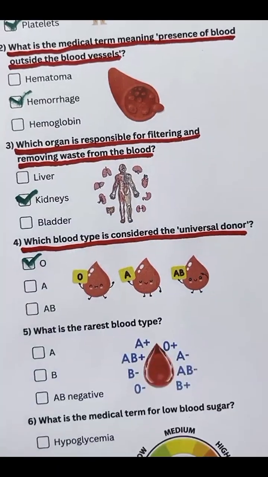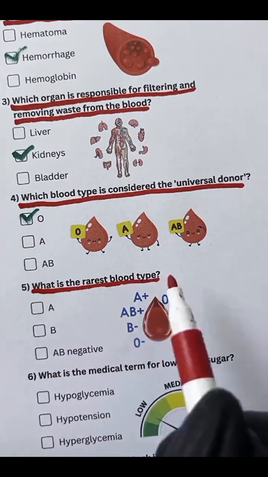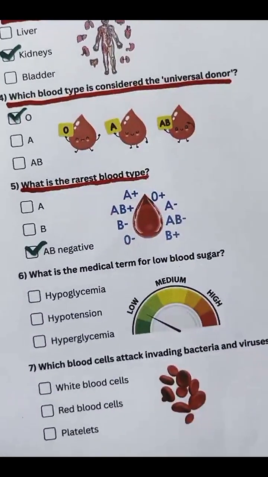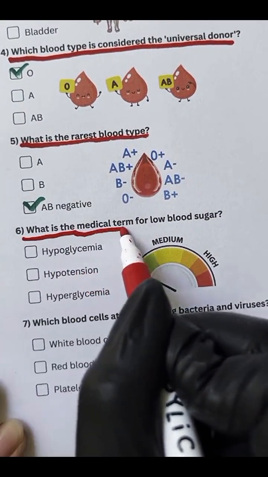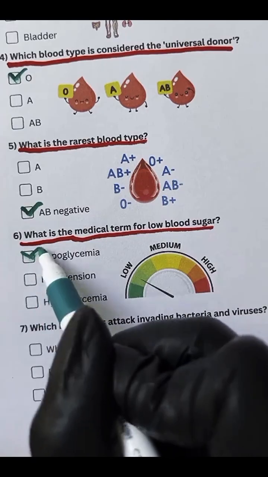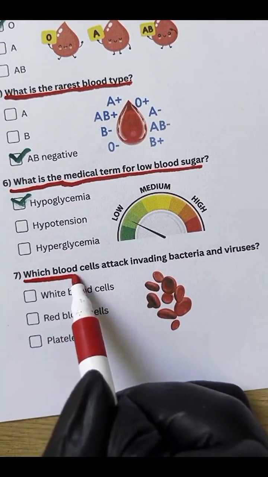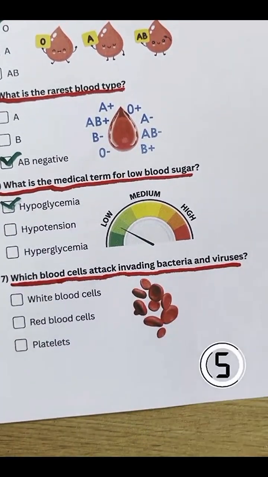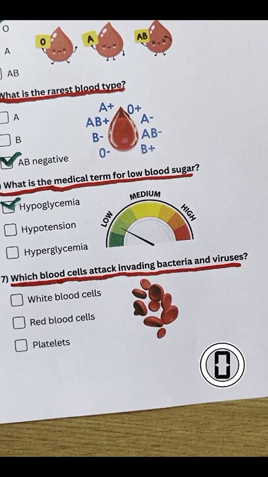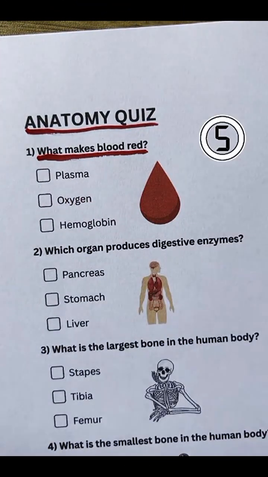O. Question 5. What is the rarest blood type? AB negative. Question 6. What is the medical term for low blood sugar? Hypoglycemia. Question 7. Which blood cells attack invading bacteria and viruses? White blood cells. Question 1. What makes blood red?